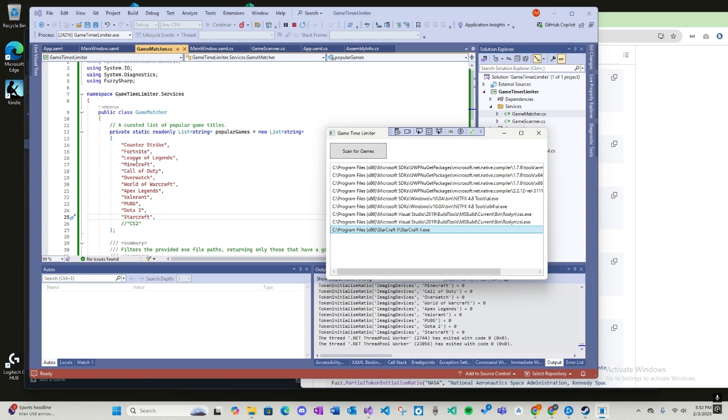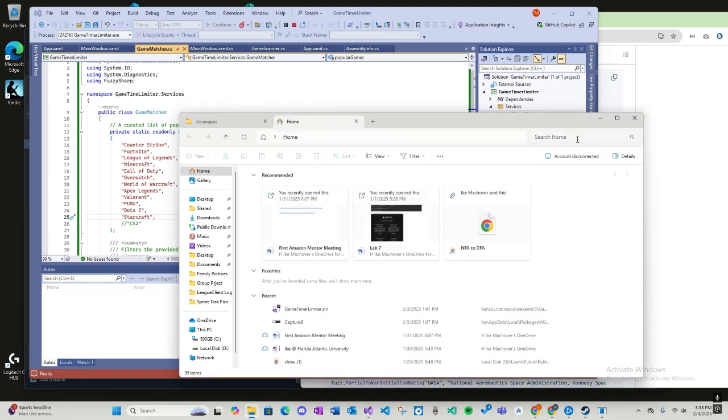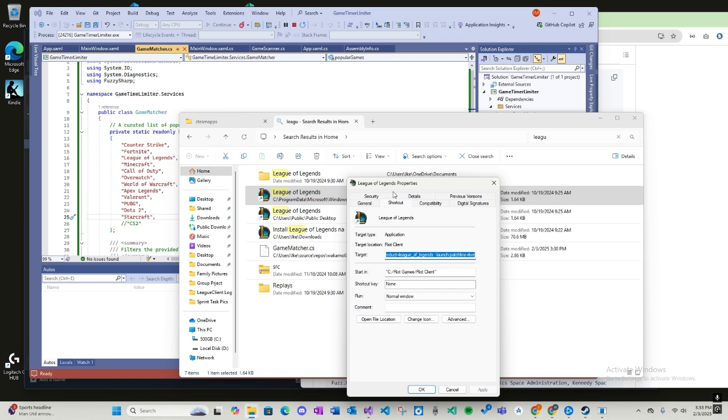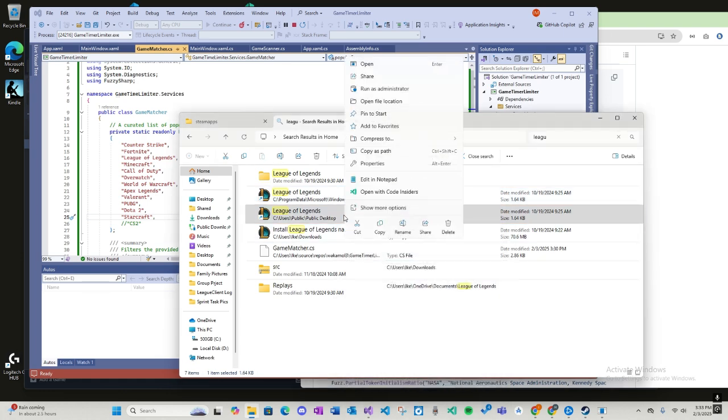I'm kind of wondering why League of Legends isn't showing up anywhere. Let me see. So basically to find out where they are anyways, I was just using the browser. League of Legends. Okay, so let's see where this is going. Let's find out. So this is in Riot Games. So this is not even in, and it's probably, yeah, Riot Client. So it's not even gonna be.